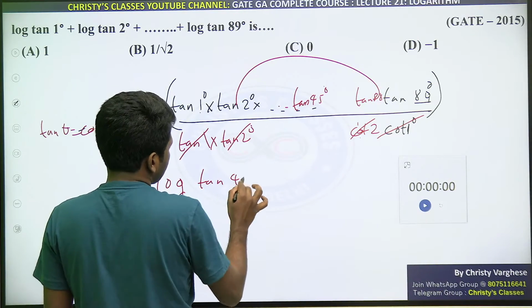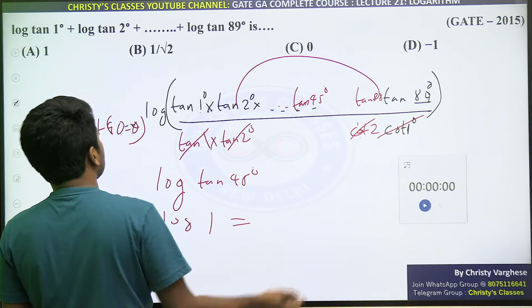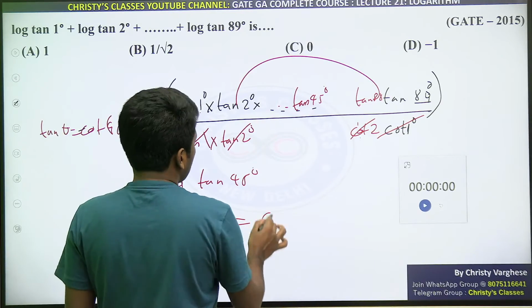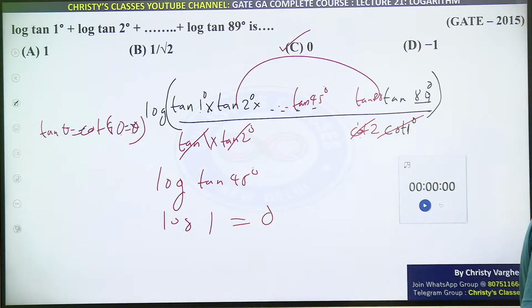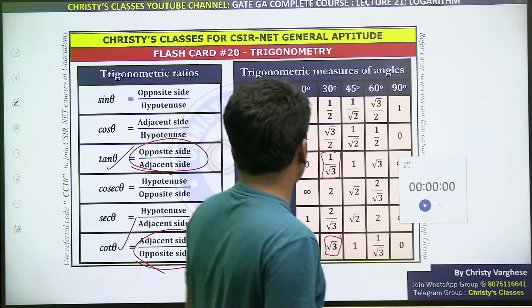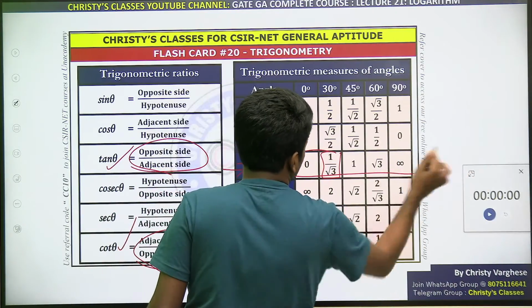You should know that tan 45 is 1. So tan 45 will remain. I will write that. Tan 45 is 1. So log 1 is the answer. Log 1 is 0. So option C is the answer. Did all of you understand how it is clear? Basic tan values you should also know.